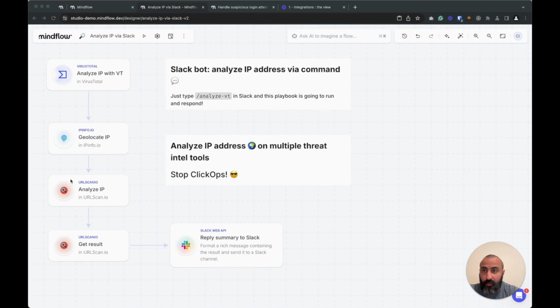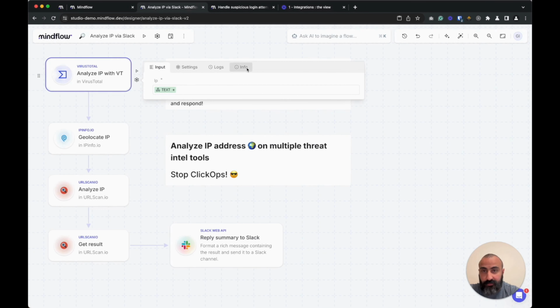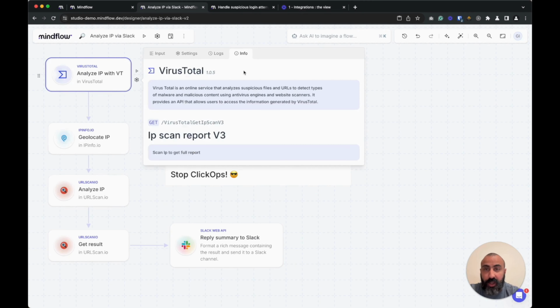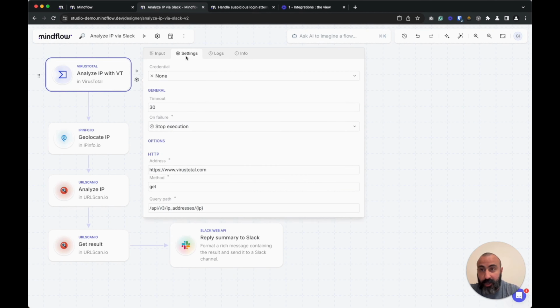For each step, we would be able to find not only the input, but also some documentation. For example, here we have the information of the service itself, plus some information of the operation that we were using. In this panel, you will also find other configurations that are required, such as the settings where we would be setting up the credentials. This is the only prerequisite we have for one API to be called and for a service to be consumed.